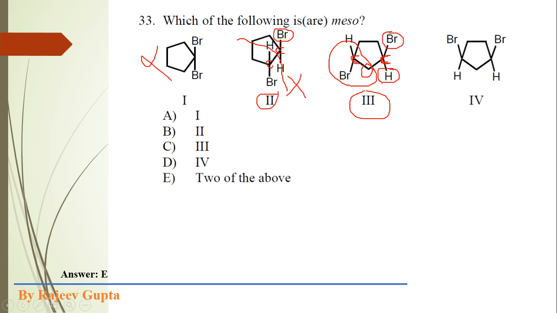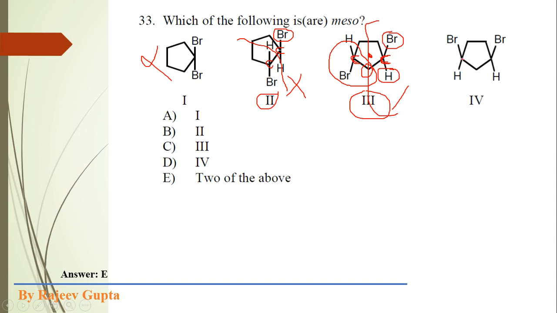A plane of symmetry in this molecule is not possible because these bromine atoms are present in a trans manner. Okay, these are present in a trans manner. So obviously the plane of symmetry does not exist here. We cannot apply this type of plane. Also, we cannot consider a center of symmetry here. The center of symmetry also does not exist. So this molecule is also a chiral molecule.